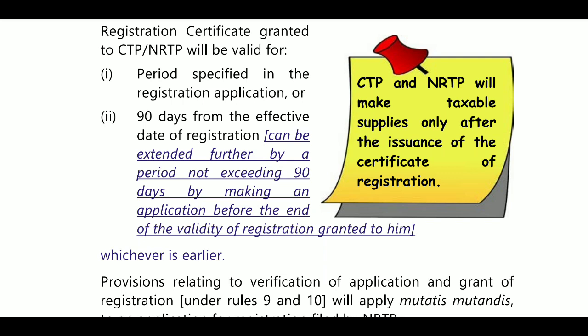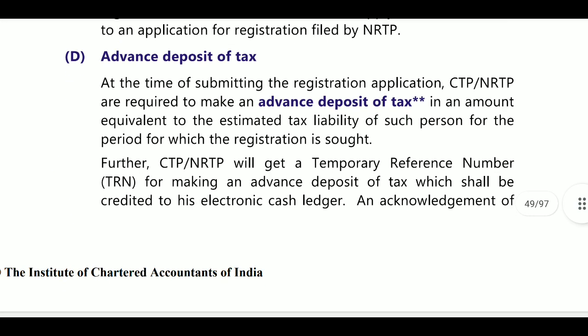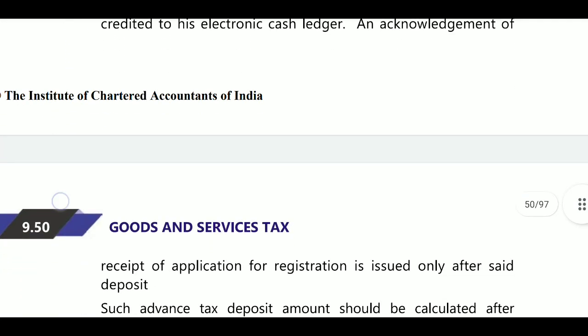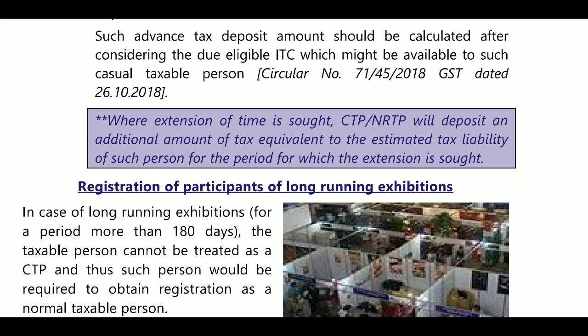From the effective date, 90 days is valid for such a registration, and if you want to extend further, another 90 days will be allowed, whichever is earlier. Here advance tax will be on the net amount. Next, where extension of time is sought, a CTP or NRTP will deposit an additional advance amount of tax equivalent to the estimated tax liability of such person for the period for which extension is sought.